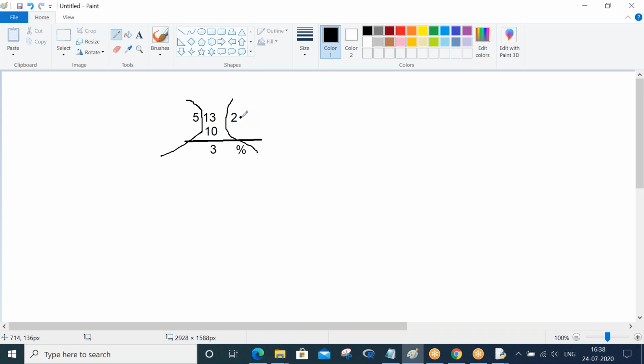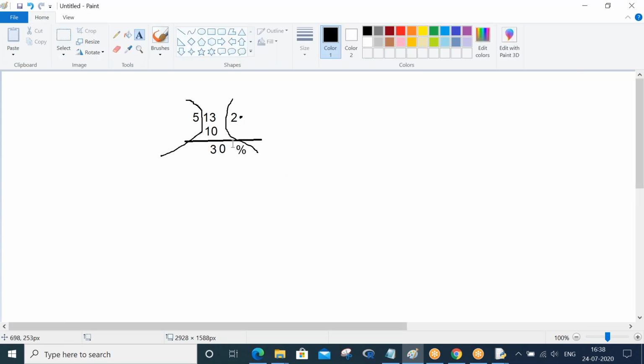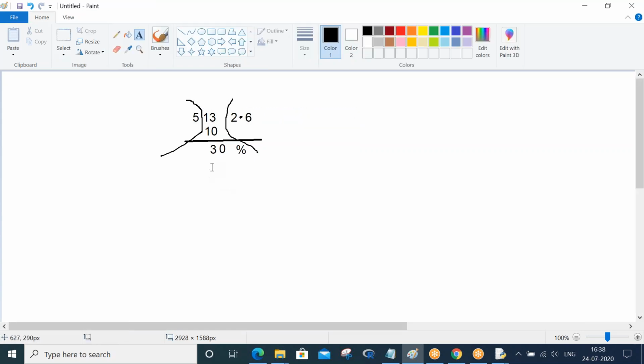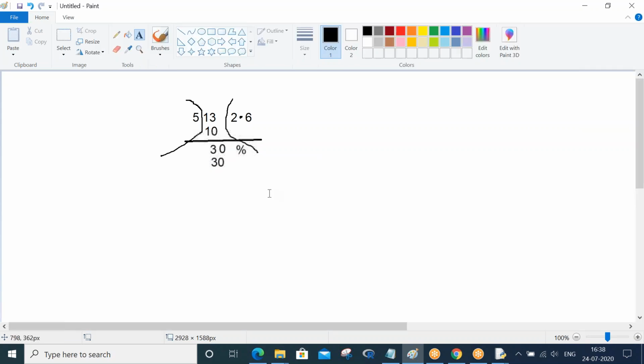So now let me proceed. Let me put the dot here. If I put the dot here, then I can start putting 0, right? If I put a 0 here, then next I can put 6. When I put 6 over there, straight away I can put 30 here, and 5 sixes are 30. I don't need to explain that for you.